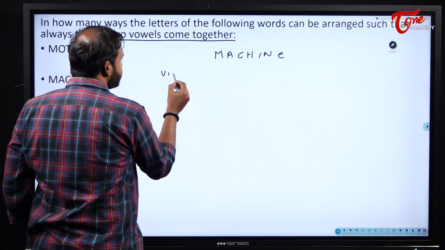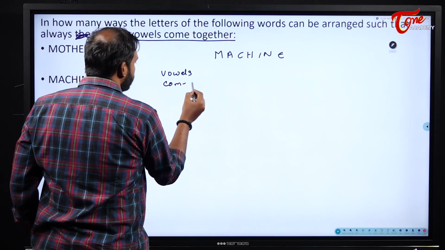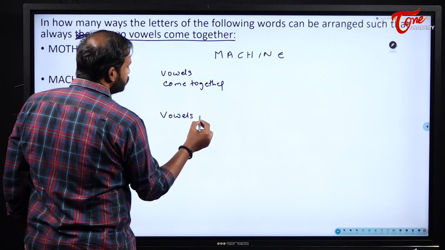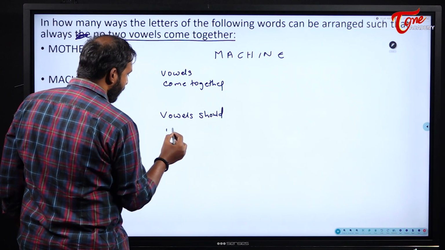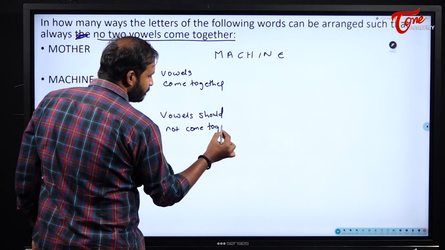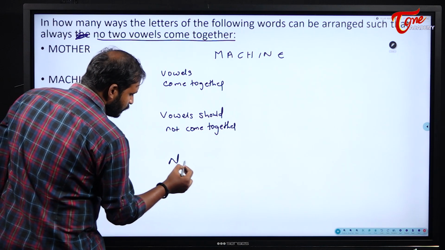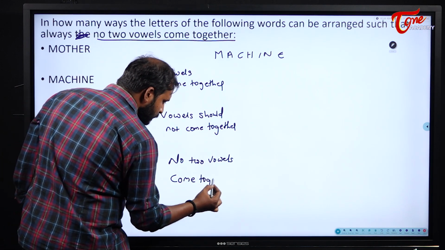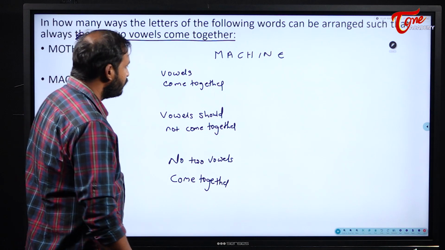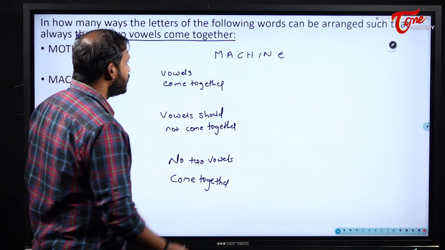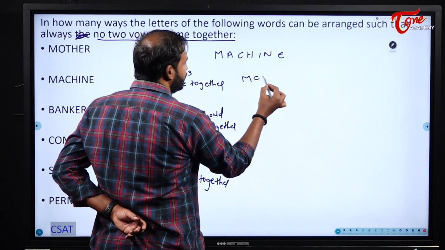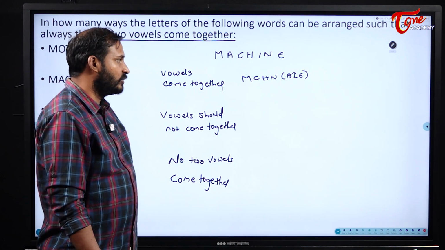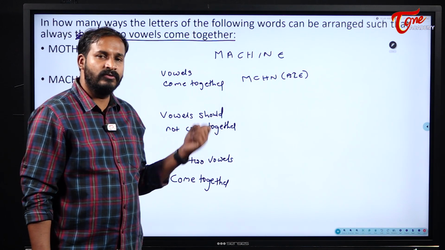See here, vowels come together, vowels should not come together, and the last one is no two vowels come together. No two vowels come together. We will try to understand the difference between these 3 things. Vowels come together means generally what we will do, M, C, H, N, and A, I, E should come as a group. They can be shuffled internally, but they should move as a group.